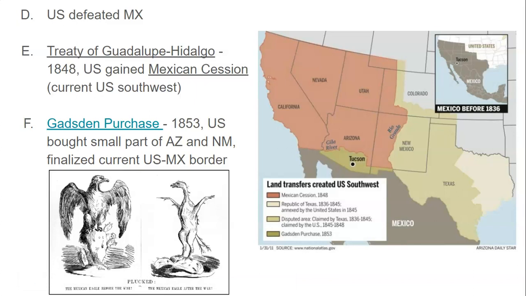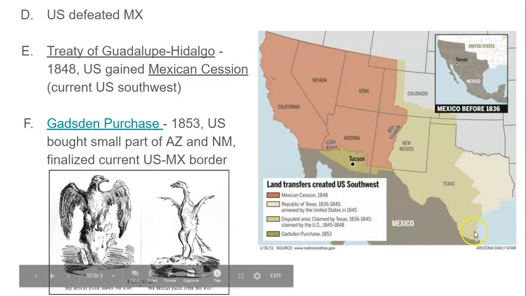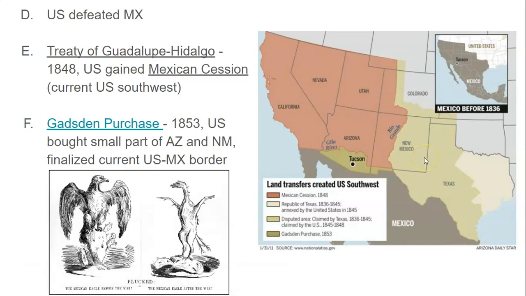So to end the war, the U.S. and Mexico signed the Treaty of Guadalupe Hidalgo in 1848. What this treaty does is Mexico gives up a very large portion of land, it's here in red, called the Mexican Cession. So it includes California, Nevada, Utah, Arizona, and then parts of Colorado and New Mexico. All of that is added to the United States. Plus, Mexico gives up any of its land claims right here in what was considered back then Texas.